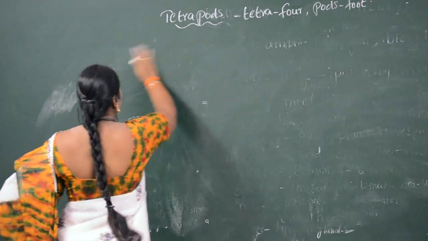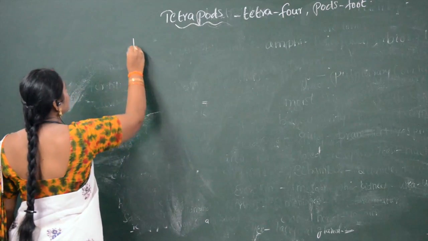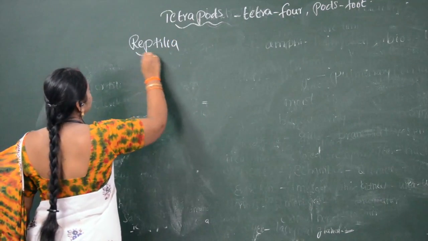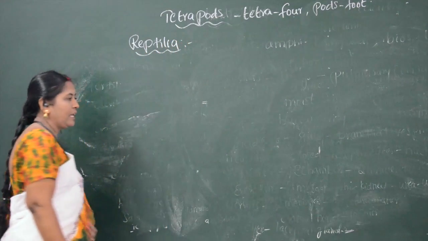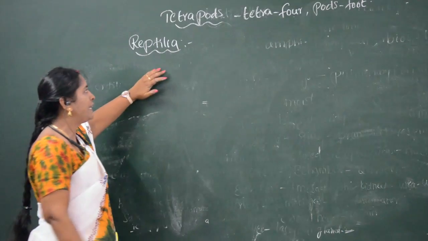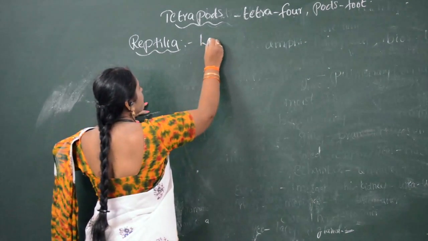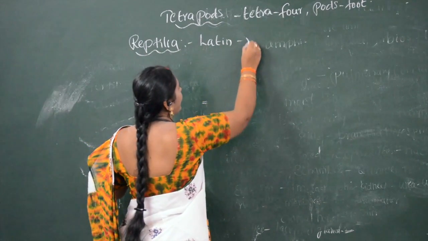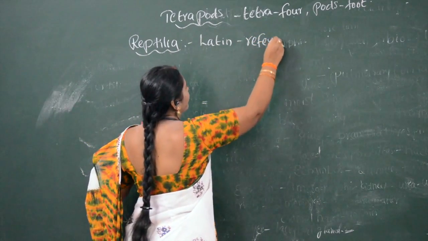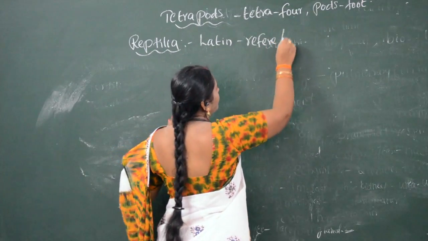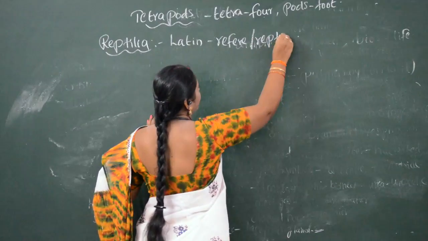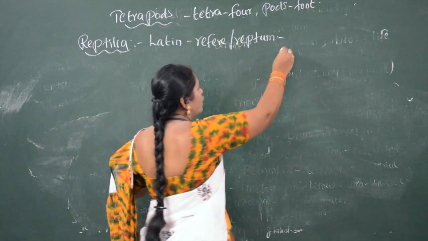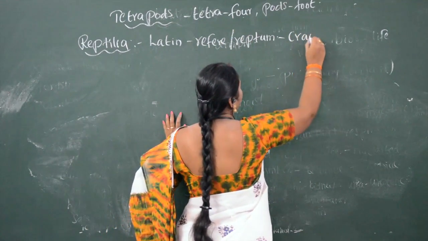So the next one is reptiles. The next tetrapod is Reptilia. The word Reptilia is a Latin word. It came from the Latin word repere or reptum, which means crawl or creep.